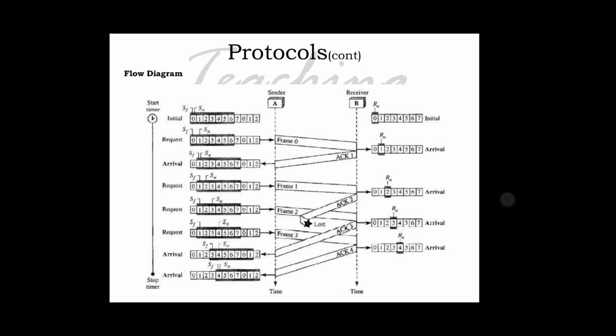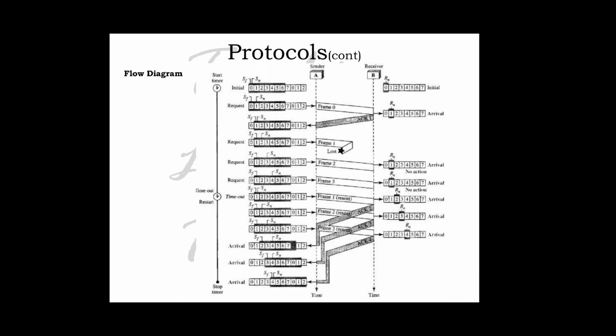Example 2 shows what happens when a frame is lost. Frames 0, 1, 2 and 3 are sent here, and frame 1 is lost. The receiver receives frames 2 and 3, but they are discarded because they are received out of order; frame 1 is expected. The sender receives no acknowledgement about frame 1, 2 or 3. Each timer finally expires, and the sender sends all outstanding frames 1, 2 and 3 because it does not know what is wrong. So this is happening in this figure. You can just go through the figure and identify what it is saying.